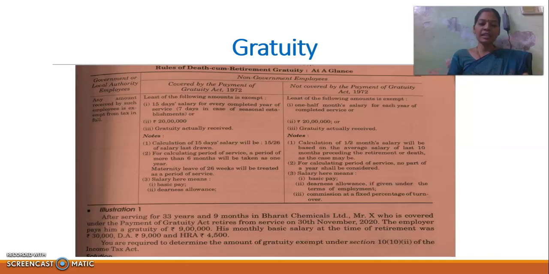In such case, salary means basic pay, DA allowance if part of terms of employment, and commission at a fixed percentage of turnover. These three we have to count as salary. From that, we have to take half month salary for the average salary of 10 months. Then the next one is the maximum limit of 20 lakh, and the last one is gratuity actually received. From that we take the least of the following, and we consider it as the exempted amount of gratuity. The remaining portion is taxable.